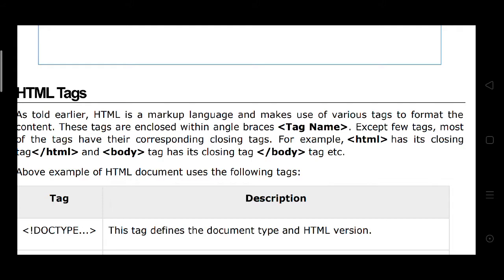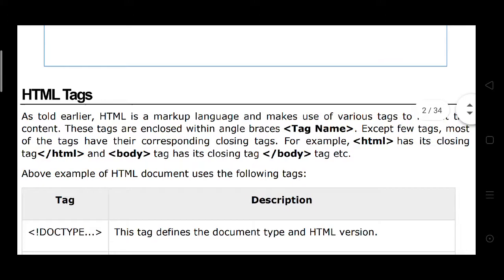Corresponding tags means opening tag, the corresponding tag is closing tag. For example, HTML has its closing tag \HTML. Body tag has its closing tag \body tag.